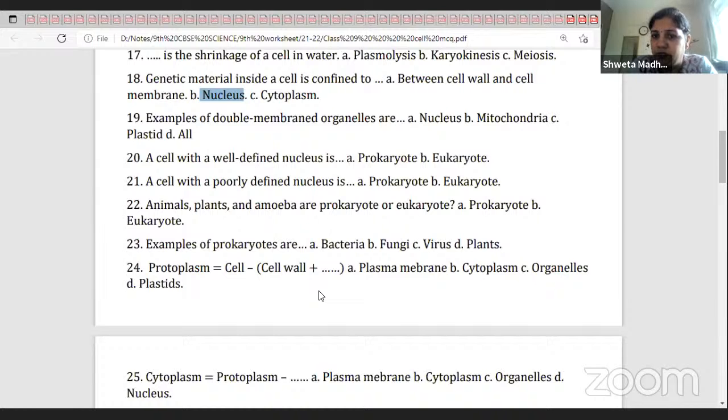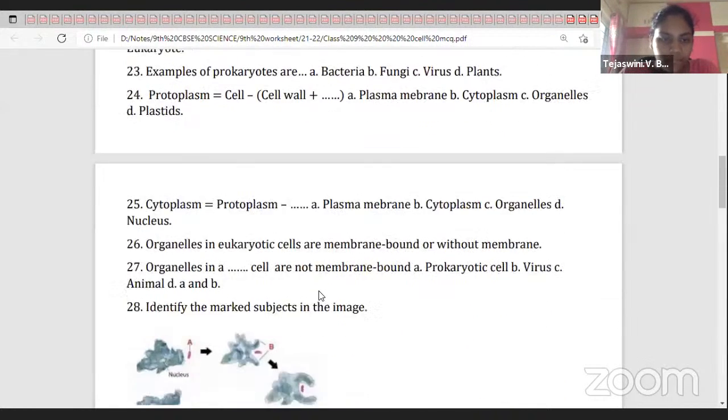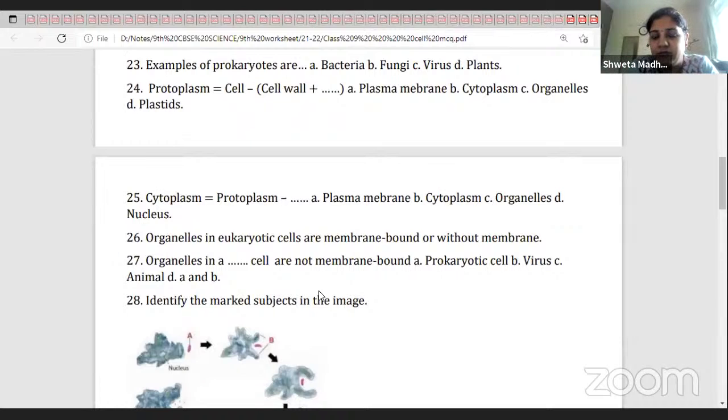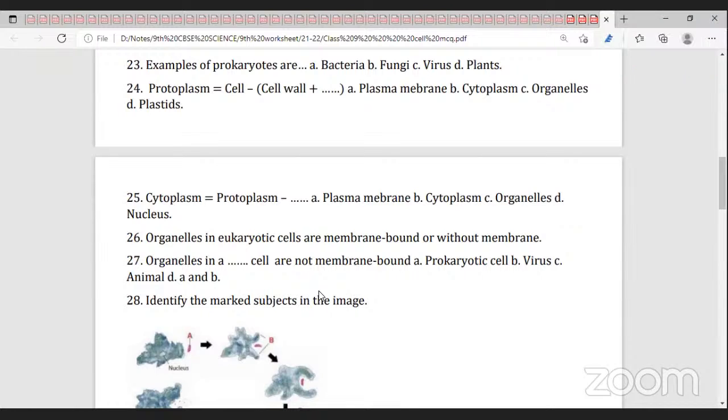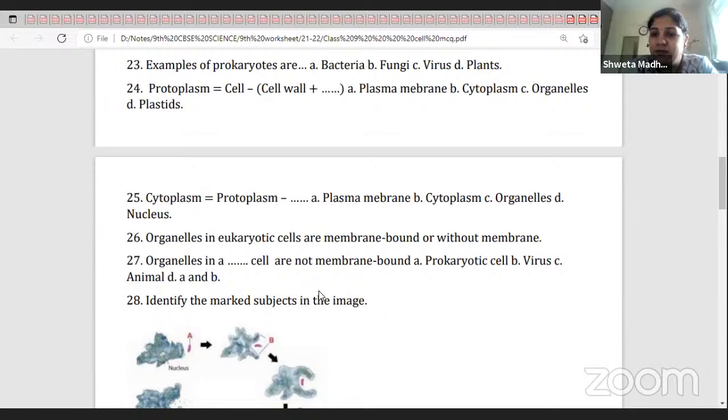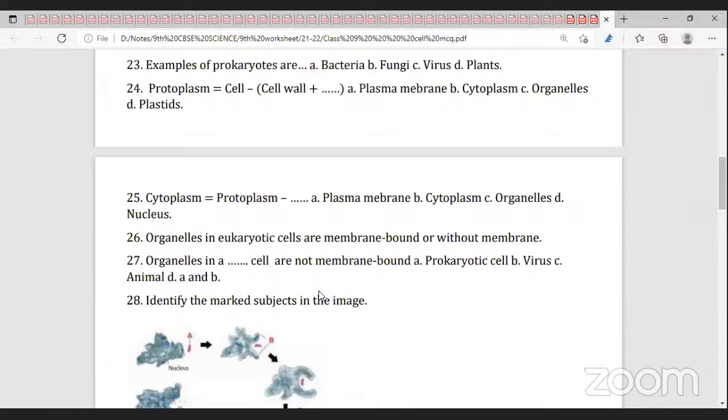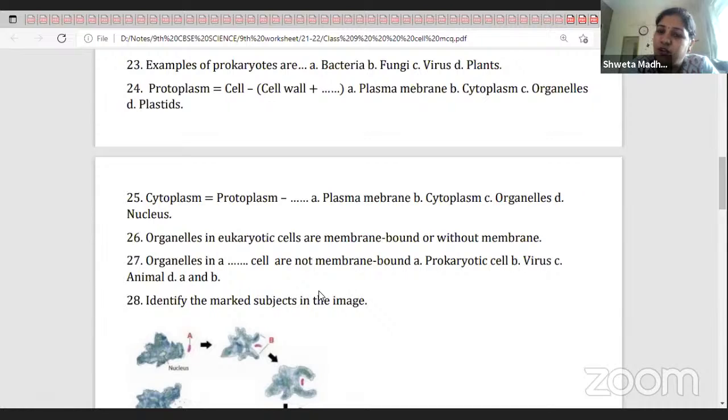Understood? And cytoplasm is protoplasm minus... What is there inside the plasma membrane? Cytoplasm and organelles. So cytoplasm plus organelle is protoplasm. So cytoplasm is protoplasm minus organelles.